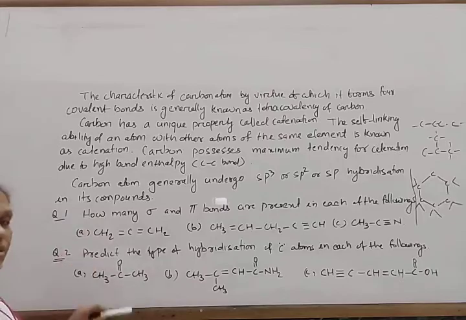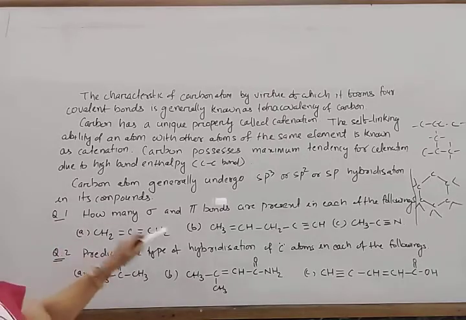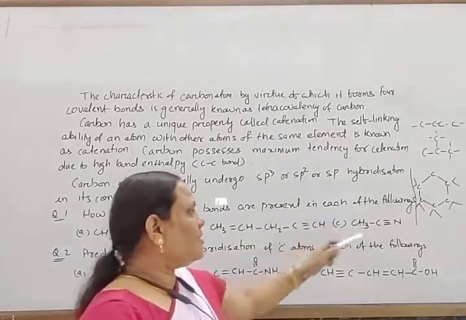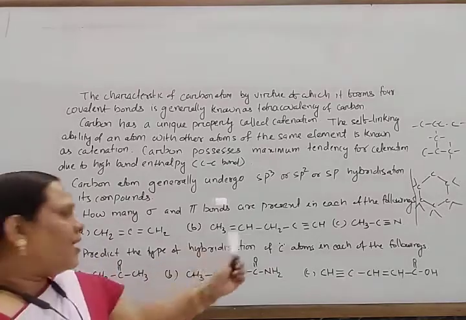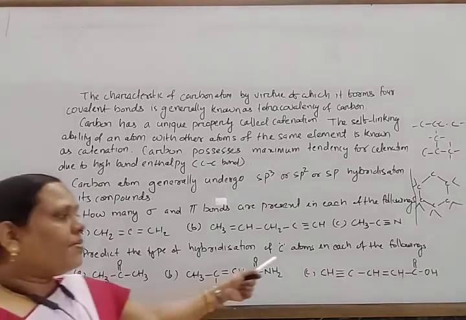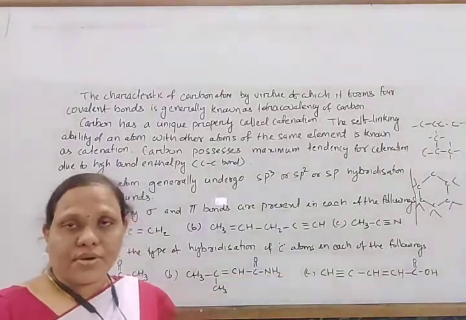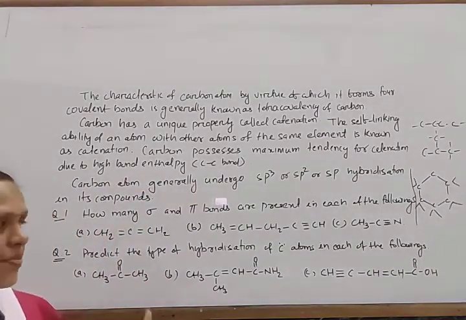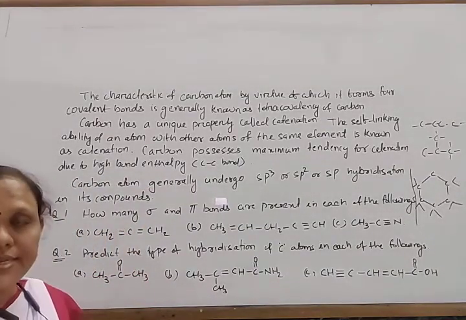revision, I have asked you 2 questions. How many sigma and pi bonds are present in each of the following? And predict the type of hybridization of the carbon atom in each of the following. So this is your homework. I think you can solve it.